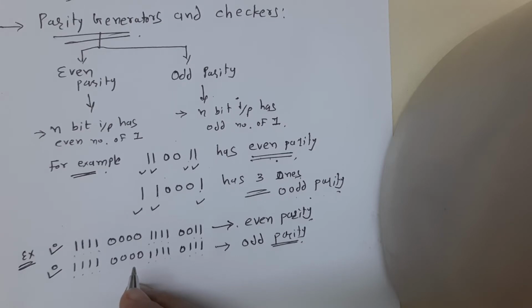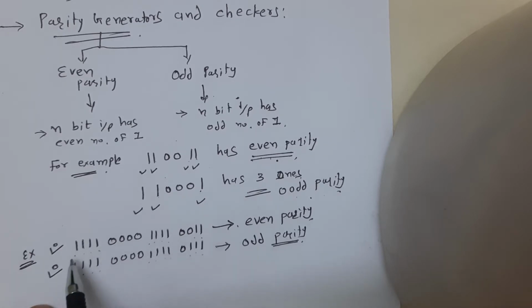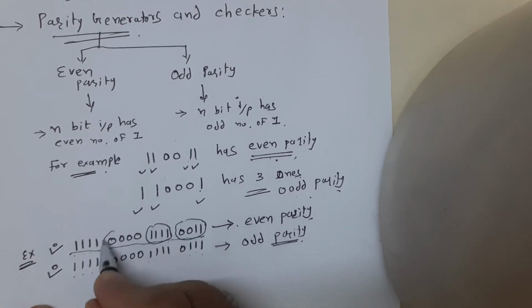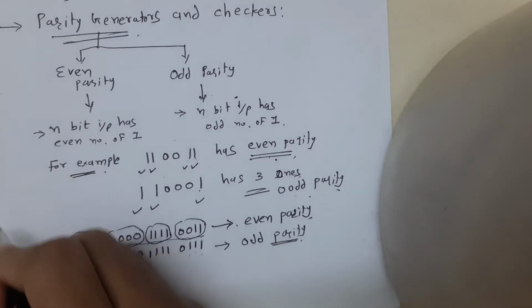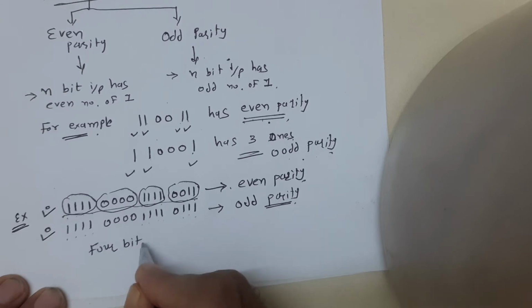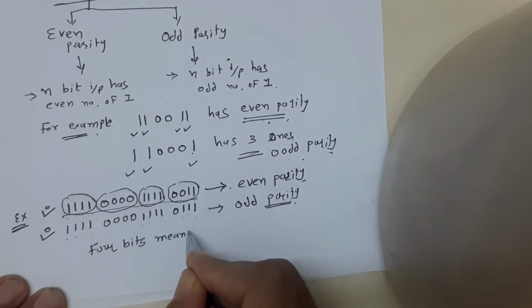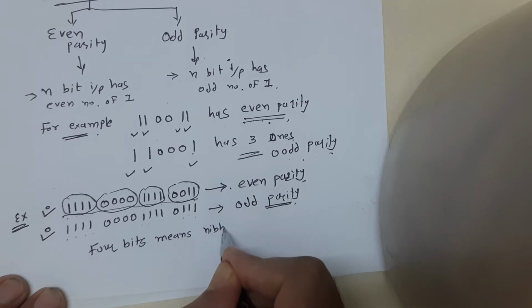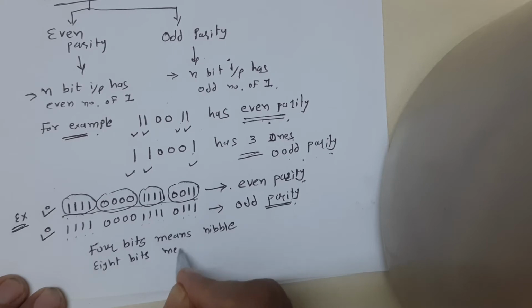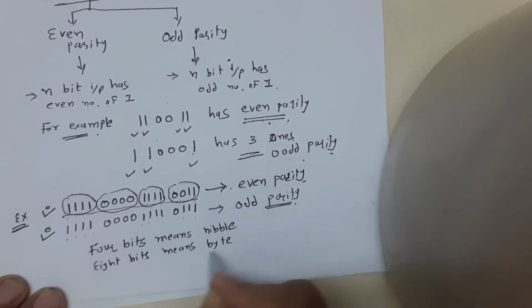Incidentally, longer binary numbers are much easier to read if they are split into nibbles or groups of 4, as done here. This is our binary number, and we divided it into groups of 4. 4 bits means a nibble and 8 bits means a byte.